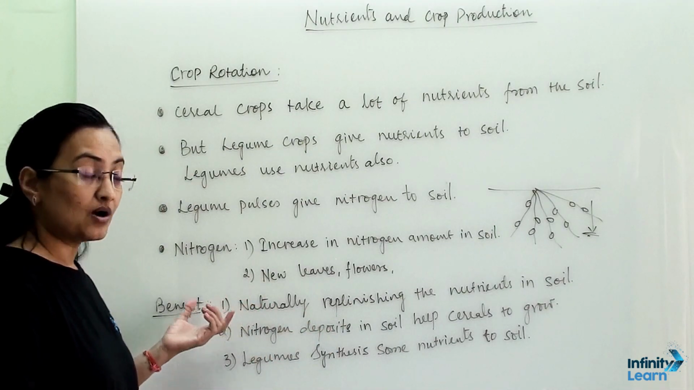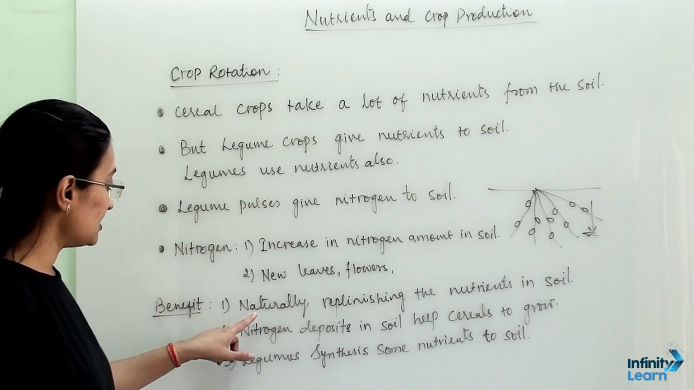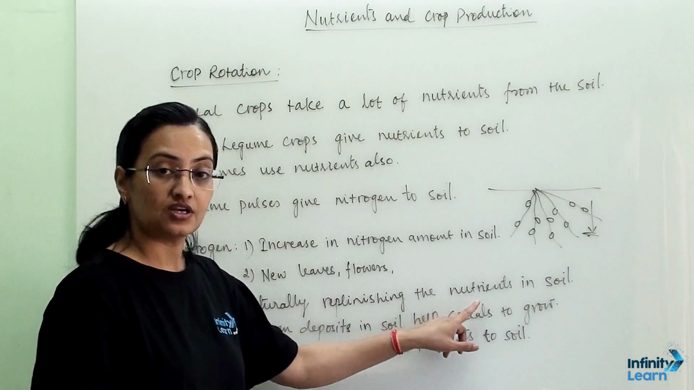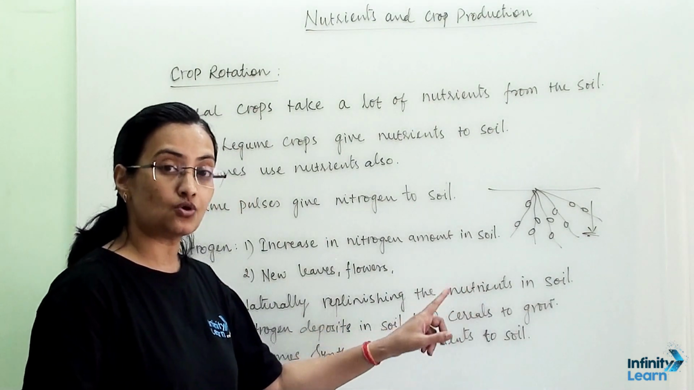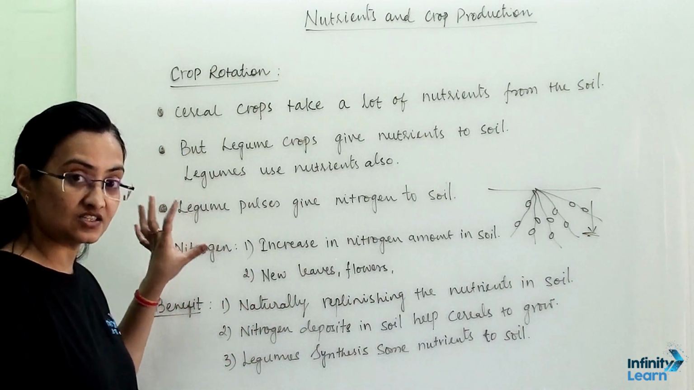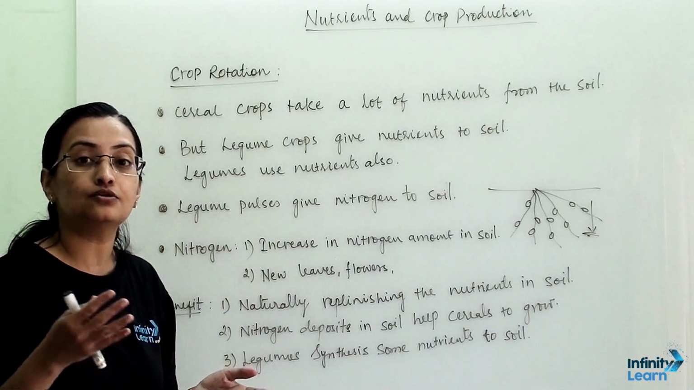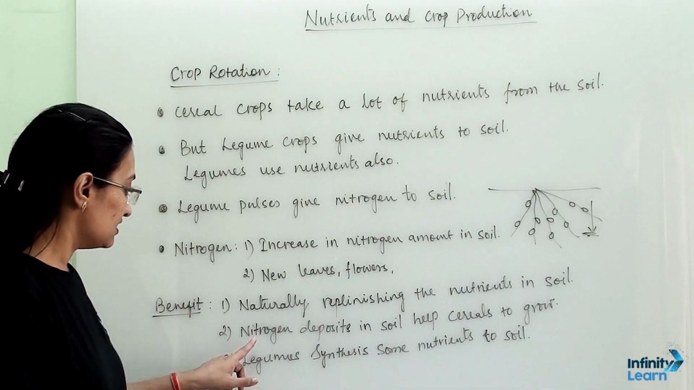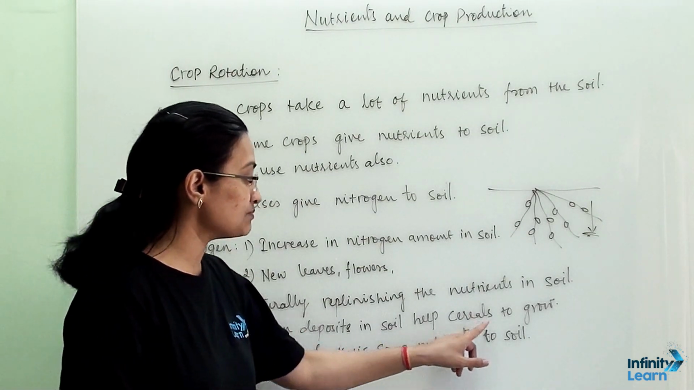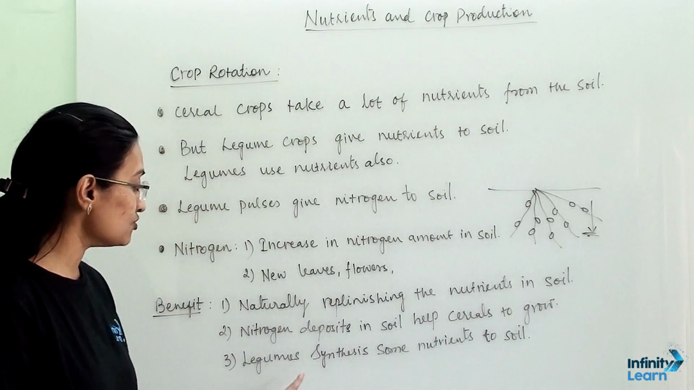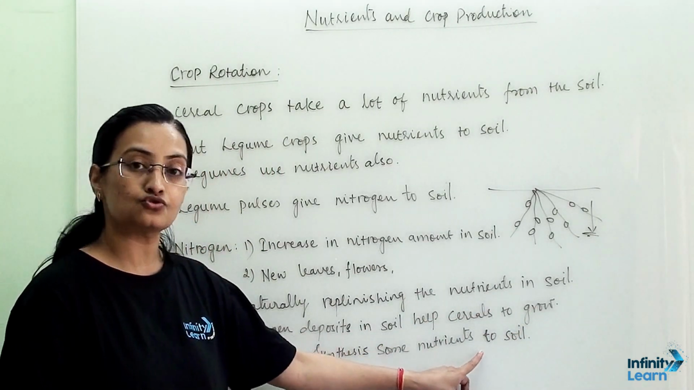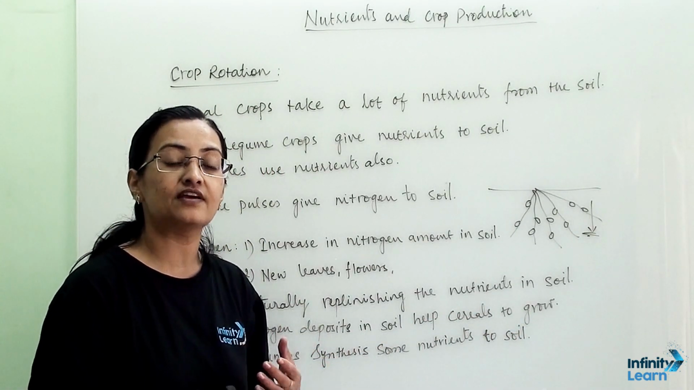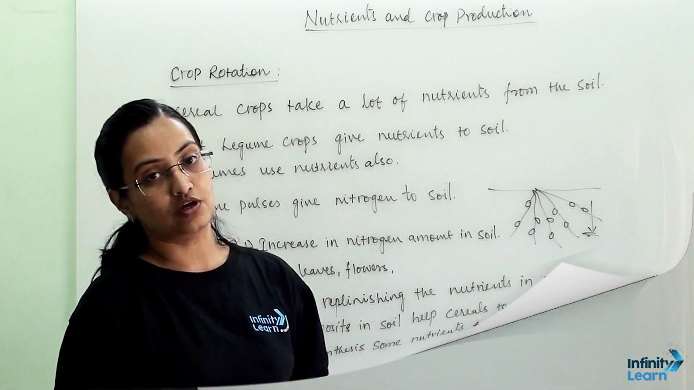Let us discuss the benefit of crop rotation. First, naturally replenishing the nutrients in the soil is possible via this method, and we can healthily grow both of the crops. Nitrogen deposited in the soil helps the cereal to grow, and the legume synthesizes some nutrients for the soil. So this is a natural way of replenishing the soil.